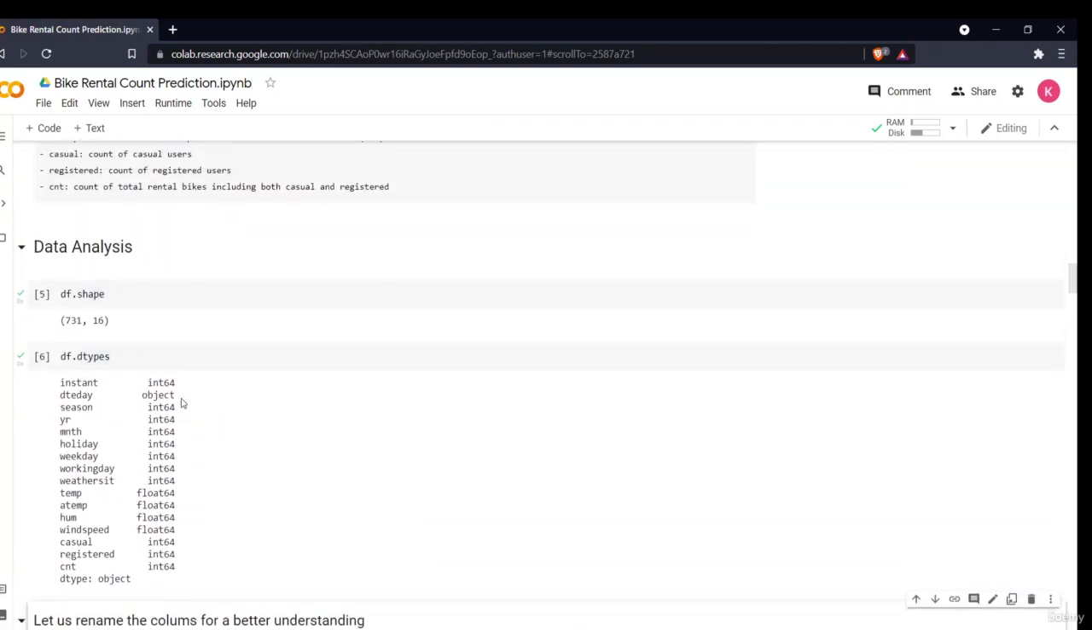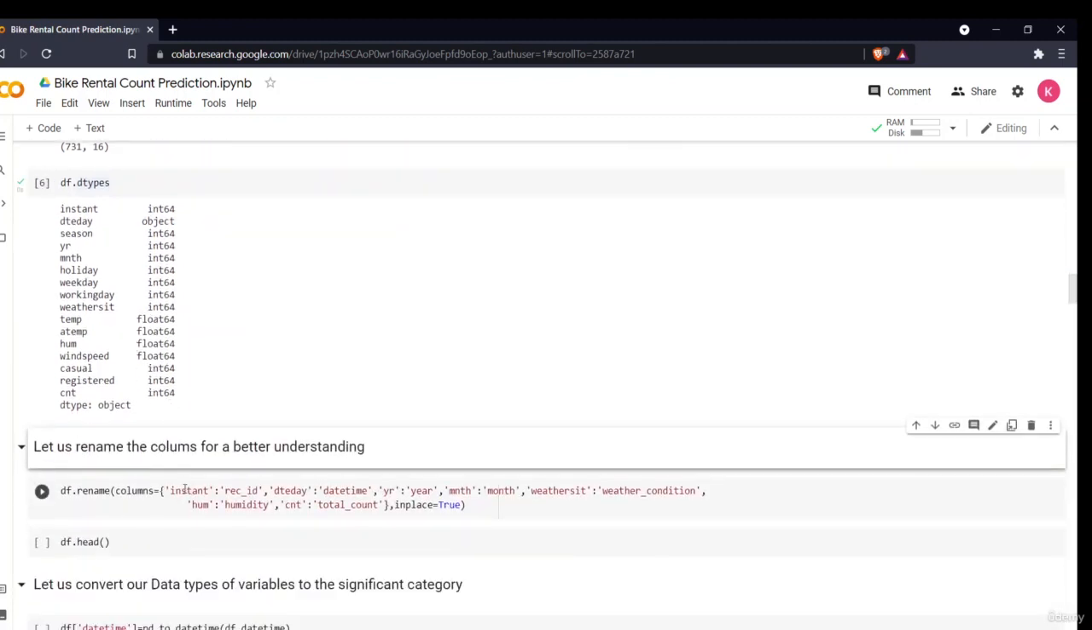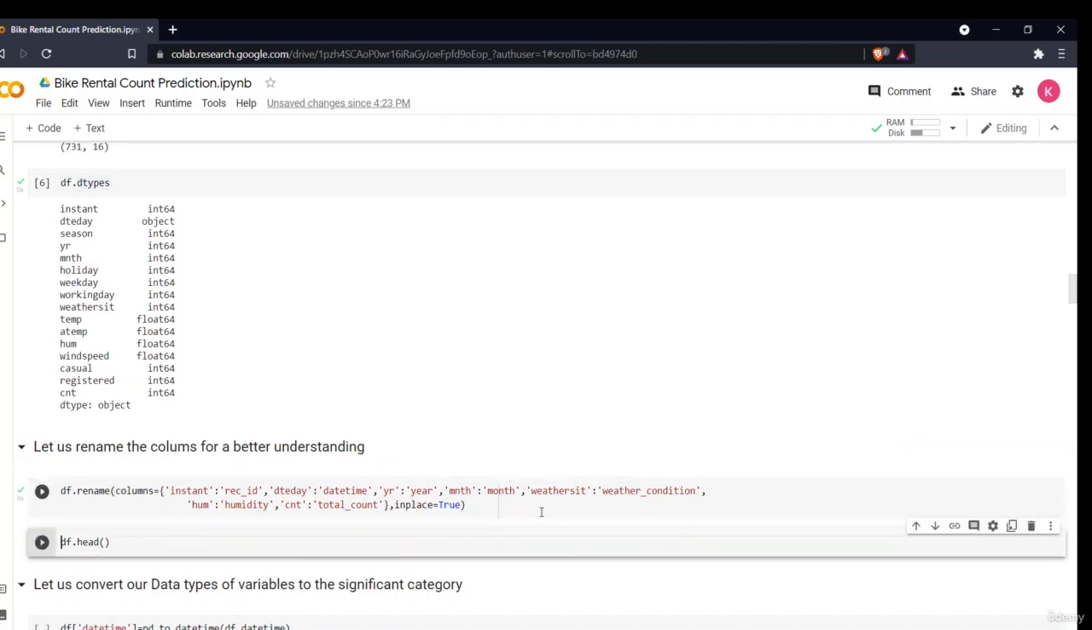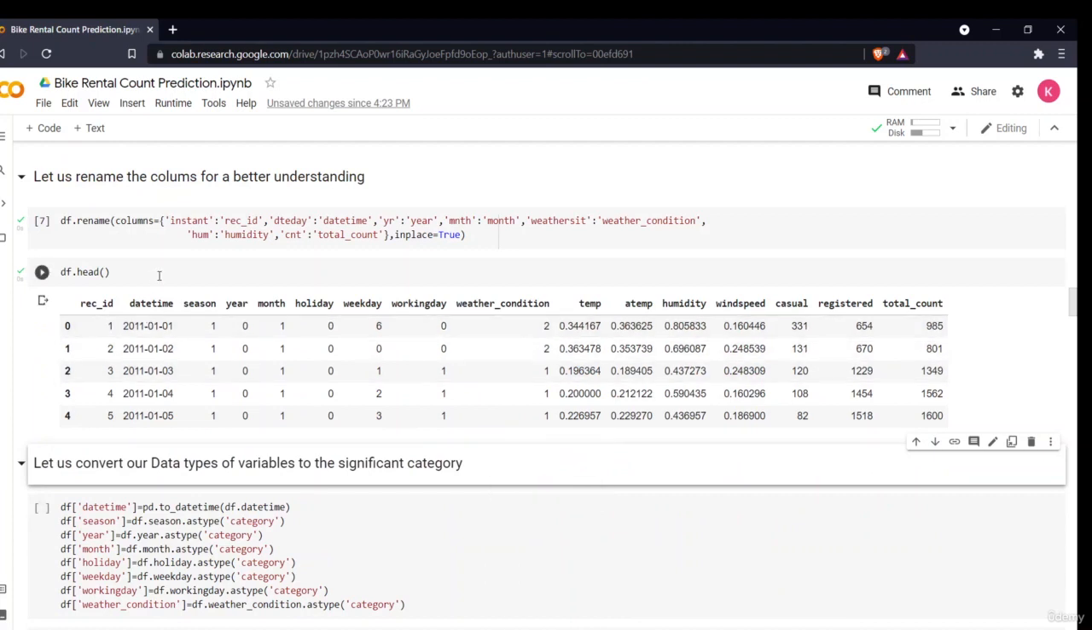So now for a better understanding, let us rename these columns. Instant is renamed to rec ID, basically the ID. Dteday is converted to date time, yr to year, mnth to month, and weathersit to weather condition, so that we can understand it better. So have a look at that. Now a person who doesn't know anything can understand it basically by reading only.